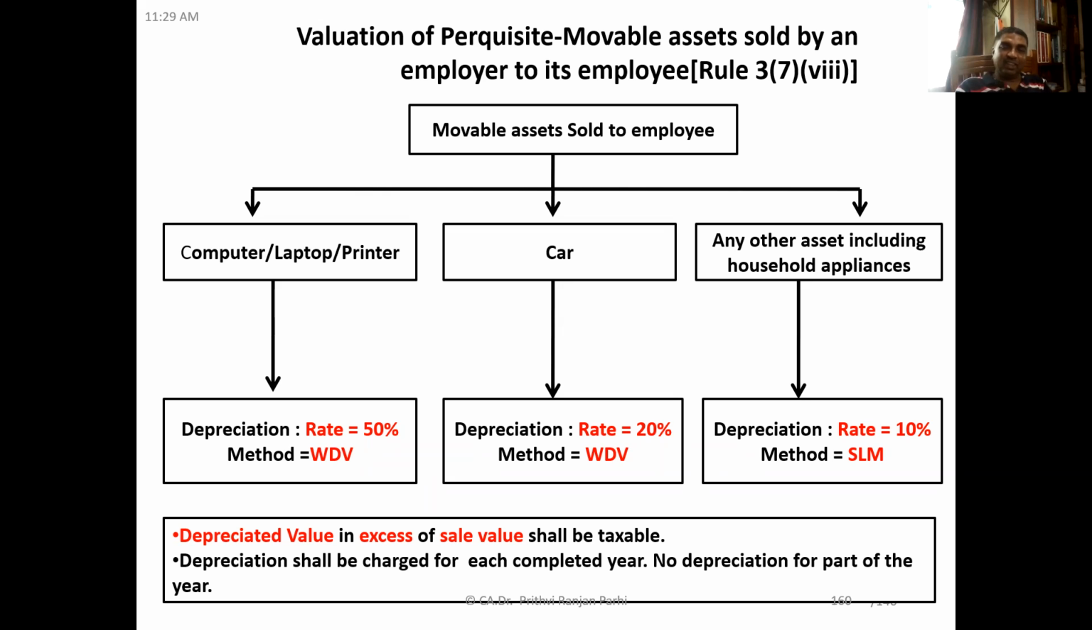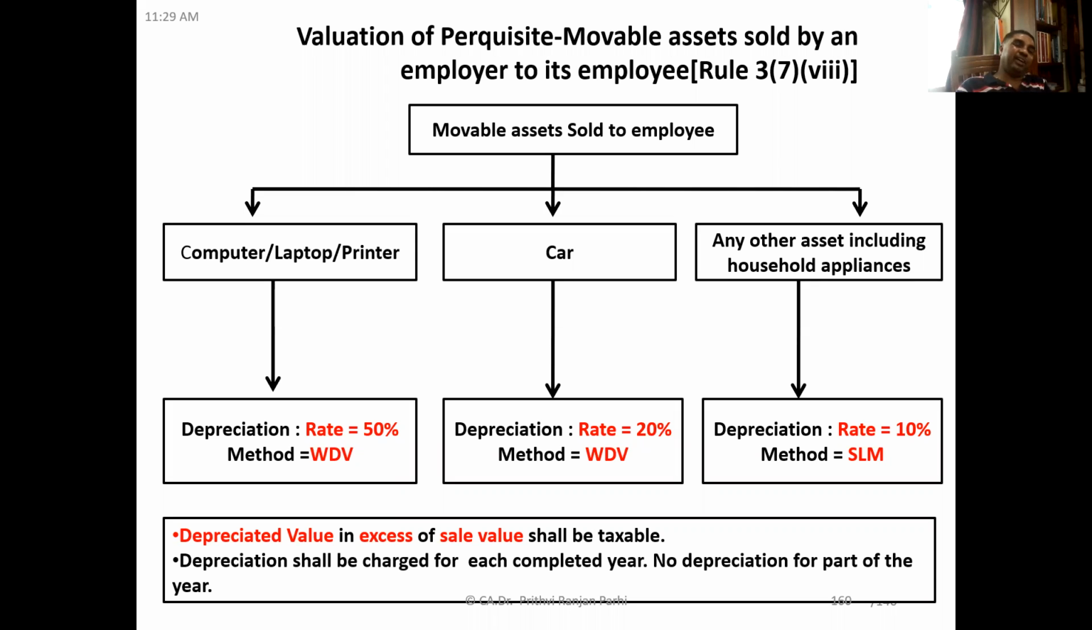And we have to see if the sale value is less than the written down value, then the employee is getting a benefit, and that will be taxable. Let us say the written down value is 5 lakh, but the sale value is 4 lakh. The excess 1 lakh rupees will be taxable. Is it okay? Yes, sir.